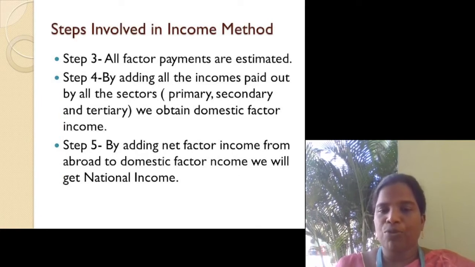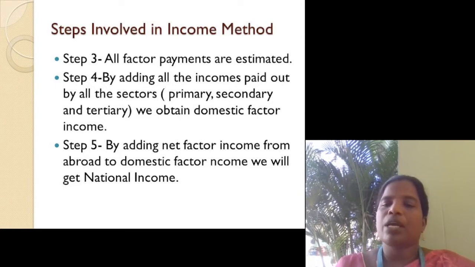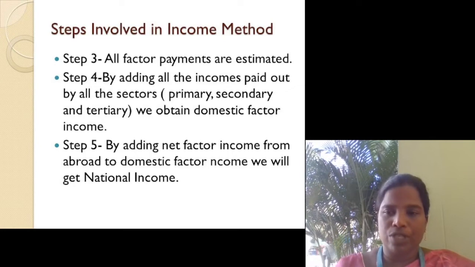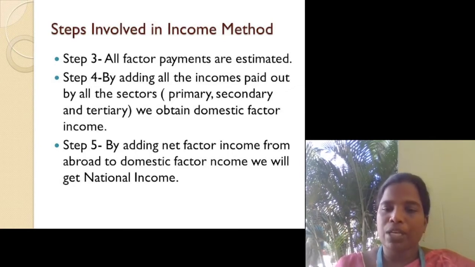In step 4, by adding all the income paid out by all the sectors, that is primary, secondary and tertiary, we will obtain domestic factor income. So we are calculating the payment given to factors of production in the primary sector, in the secondary sector, and in the tertiary sector.